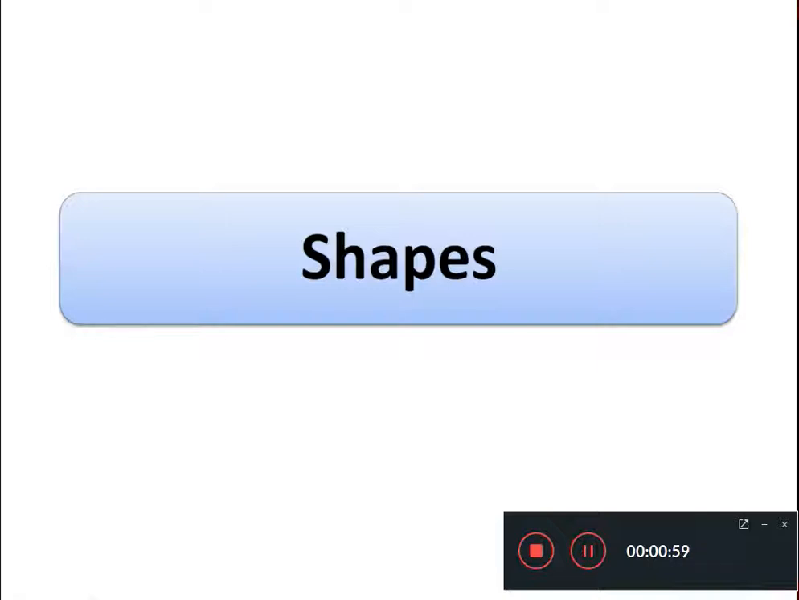Every solid thing has its particular shape. I'm talking about solid things, not liquid things. Liquid means milk, water, juice. These are liquid things and they cannot be shaped.